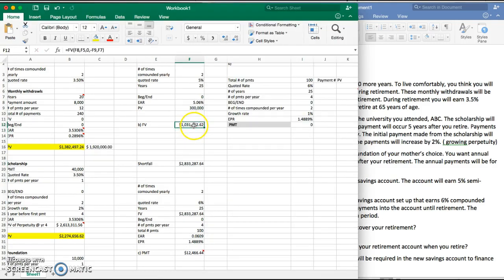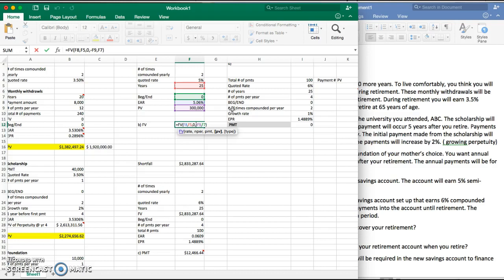So continuing on to what I was saying earlier, your years is going to be 25 years. The payments are 0. There's no payments being made. You're just putting that $300,000 into the bank and letting it sit and build some interest for you and make some money. Your present value is negative $300,000.